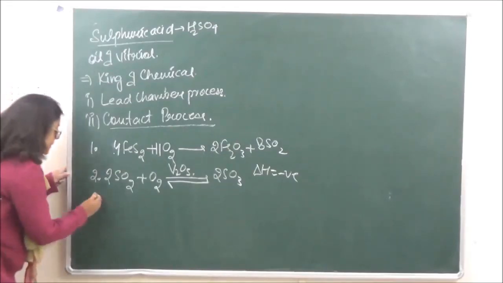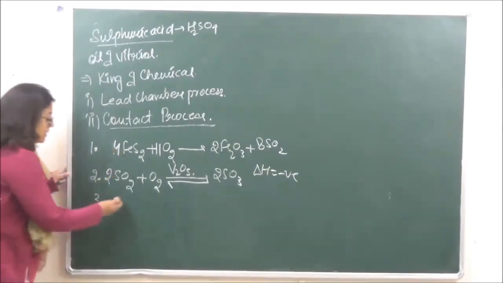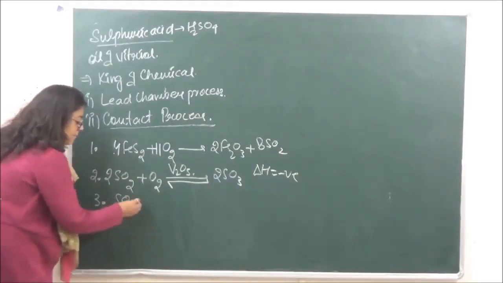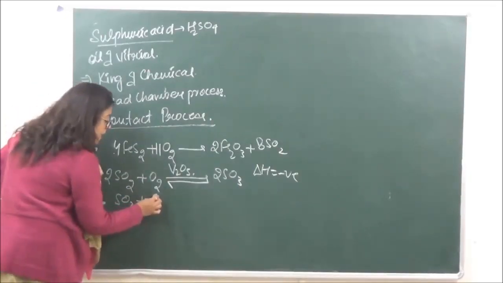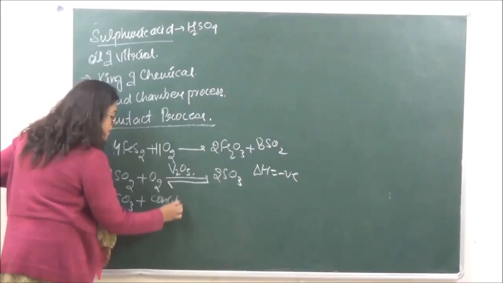Okay? Then in the third step, sulfur trioxide is acidified by taking 98% sulfuric acid.